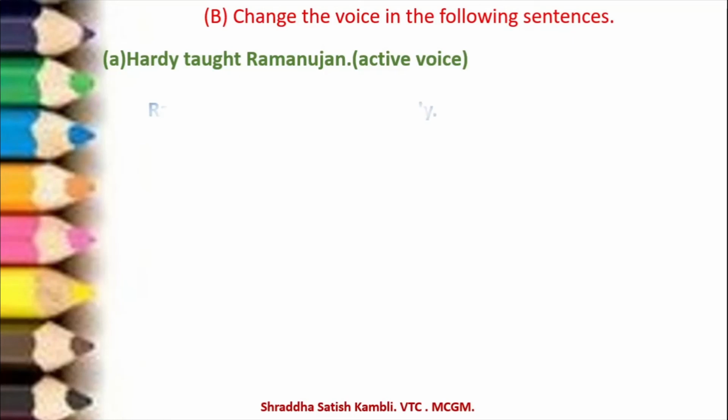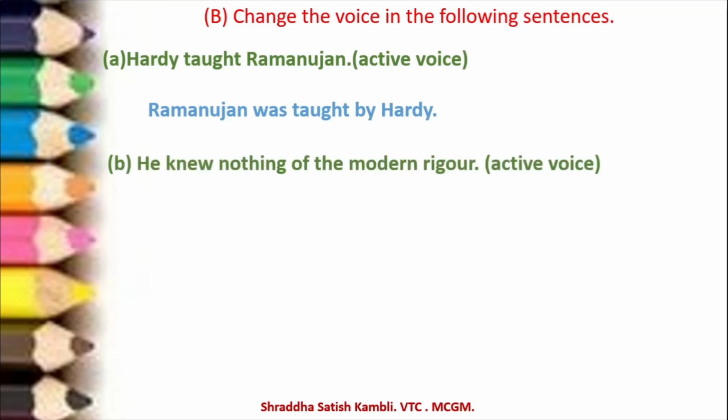Let us change it into passive. So, it will become Ramanujan was taught by Hardy. Okay? Let's take the next example. He knew nothing of modern rigor. Active voice. How will you change it?